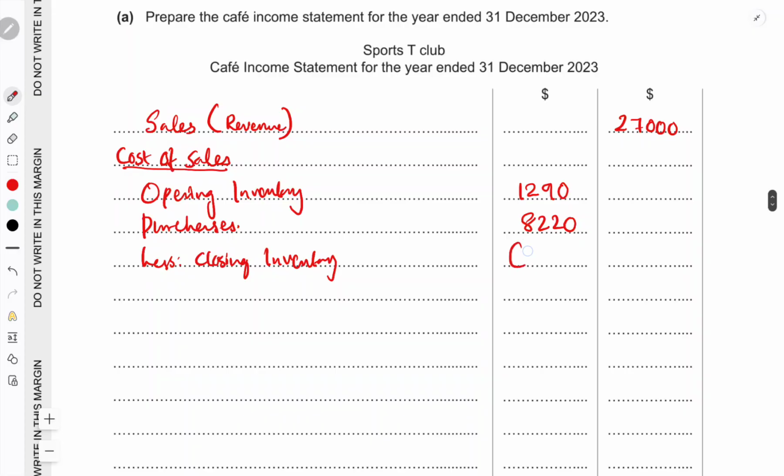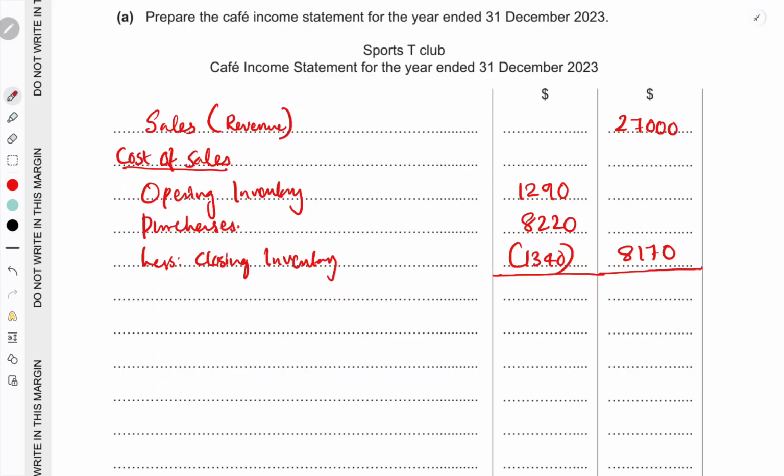So I'm writing here 1340. So you will get the cost of sales as 1290 plus 8220 minus 1340. So it will be 8170. This is the cost of sales.